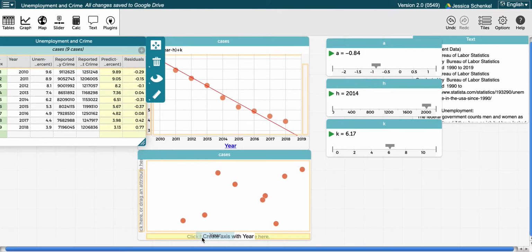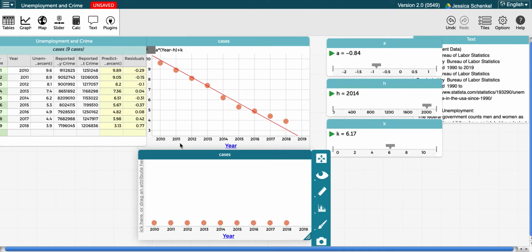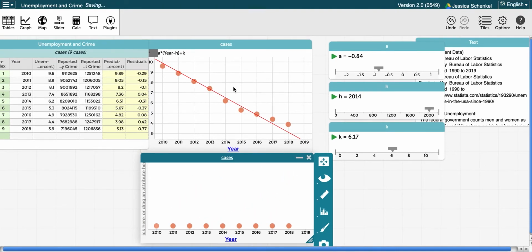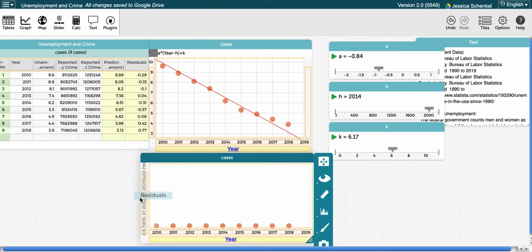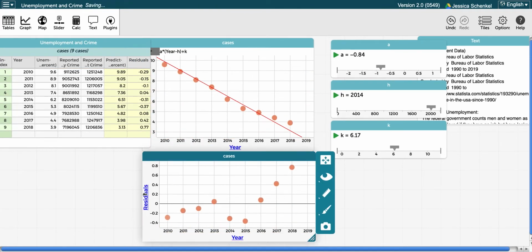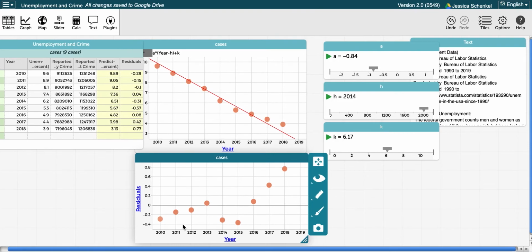So my year is still my independent variable. Notice these axes should be the same, and now I'm going to plot my residuals. Oh, and so let's take a look at that model. So I'm not loving it right now. It really looks like these are too high, like these residuals are just increasing as I go. So I definitely need to adjust my model.